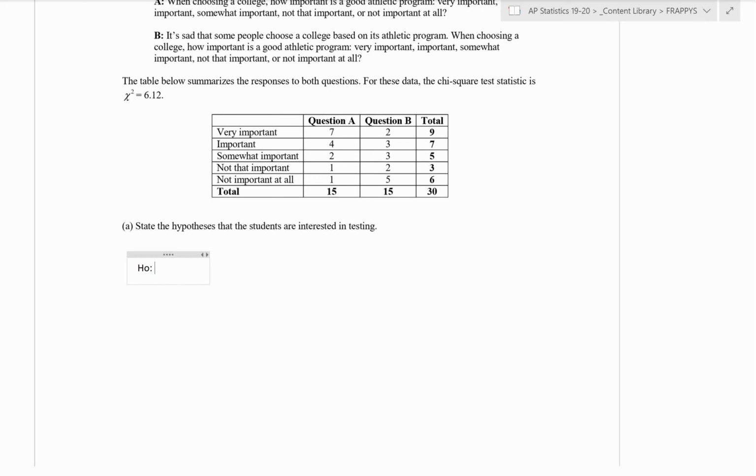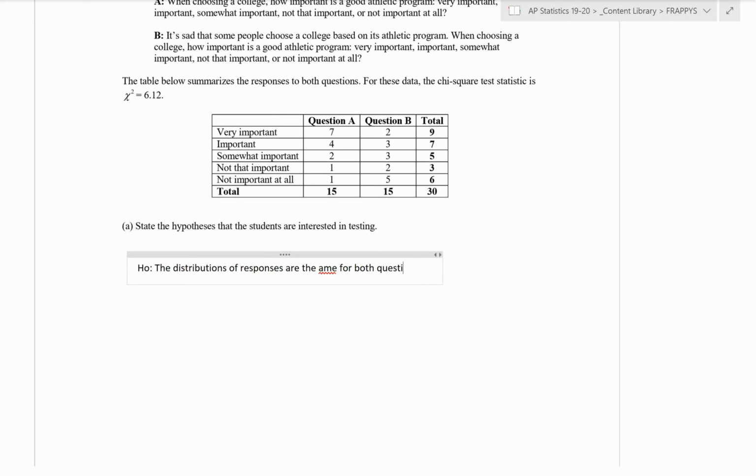The null hypothesis is that there would be no difference in these two distributions. So our null hypothesis could simply be the true distribution of responses is the same in both questions. So we could say the distributions of responses are the same for both questions, right?